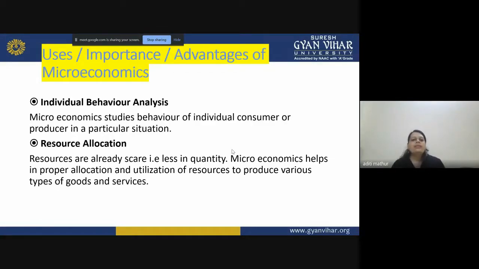It is never that the rate of land has decreased. It is always increasing because it is a scarce resource, and only the person who has the capability or the money can afford a good area of land, right? So it is scarce in nature.